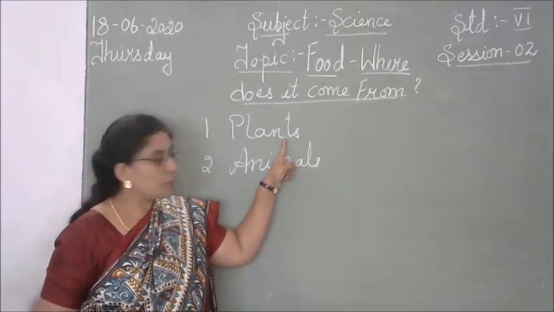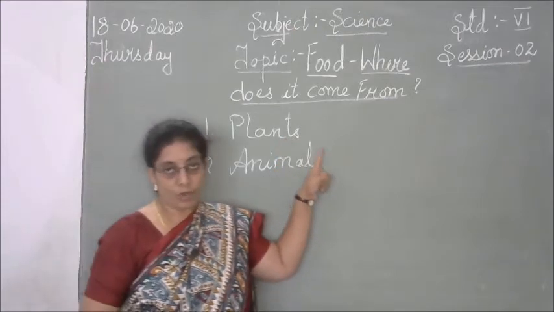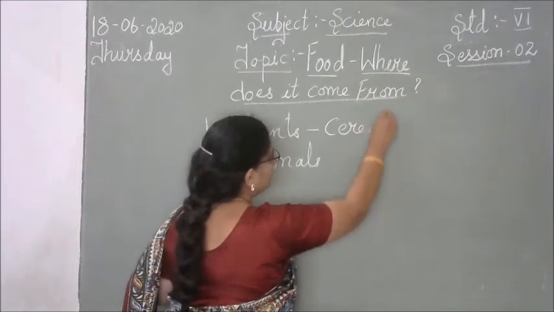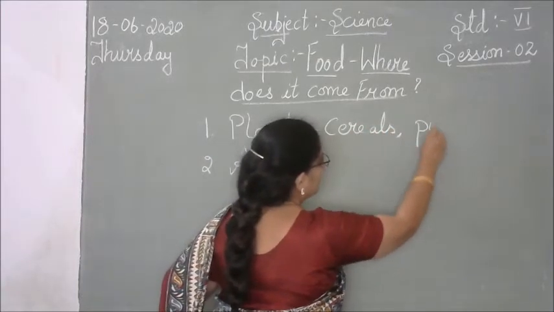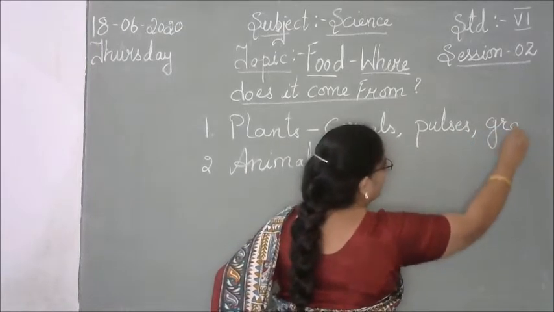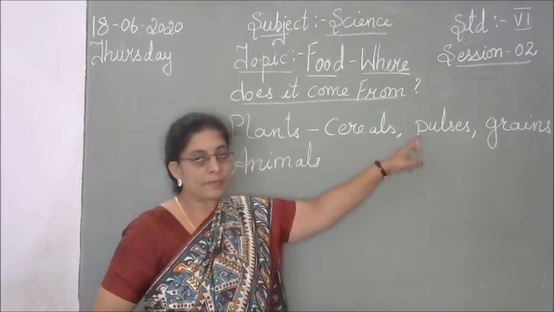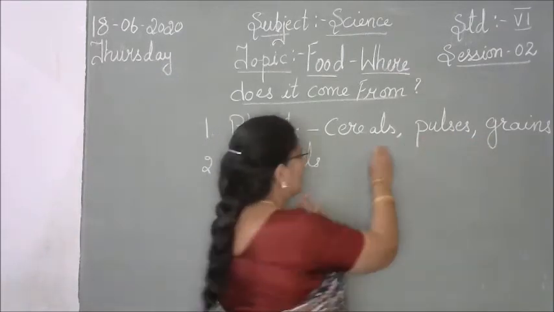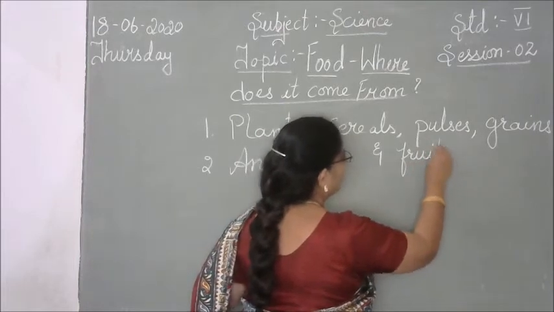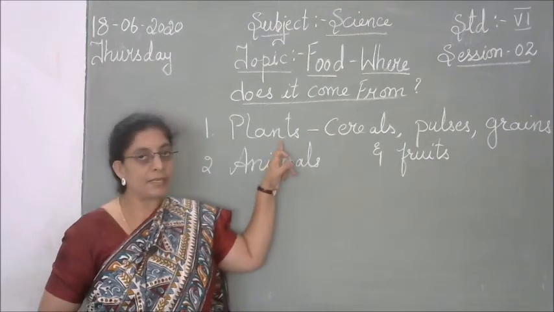The food which we get from the plants can be in the form of cereals, pulses and grains. It can be cereals, pulses, grains as well as fruits. So these are the things which we get from the plants.